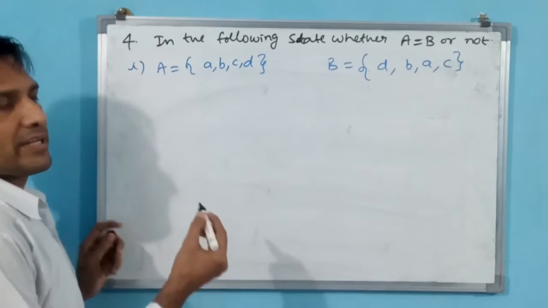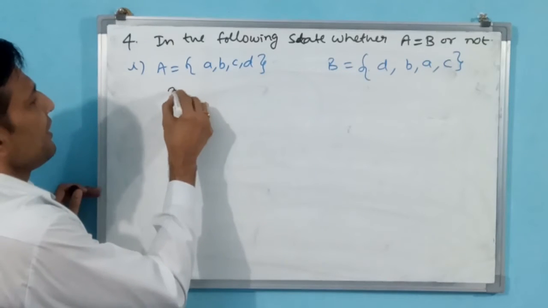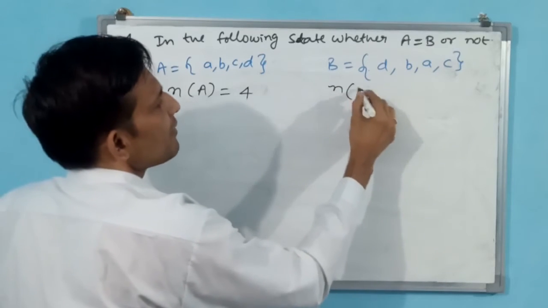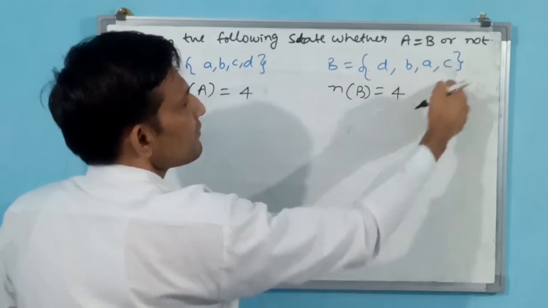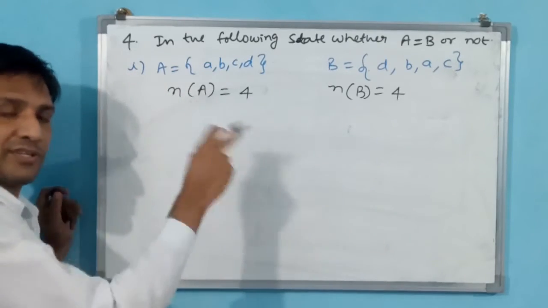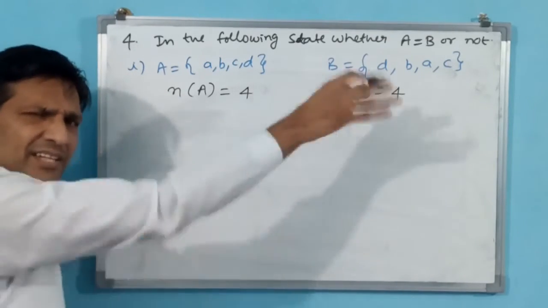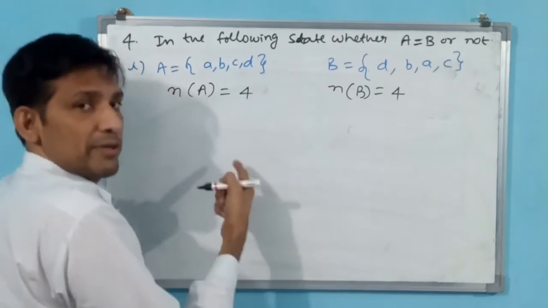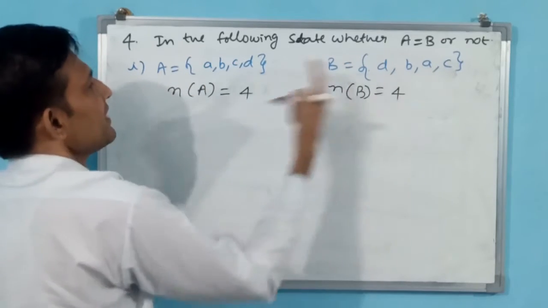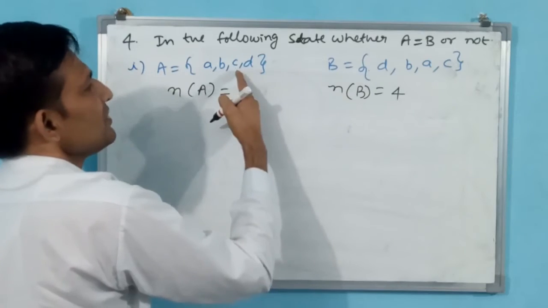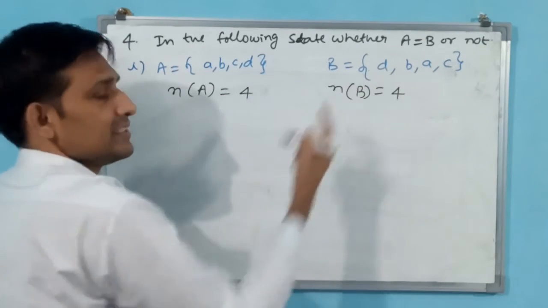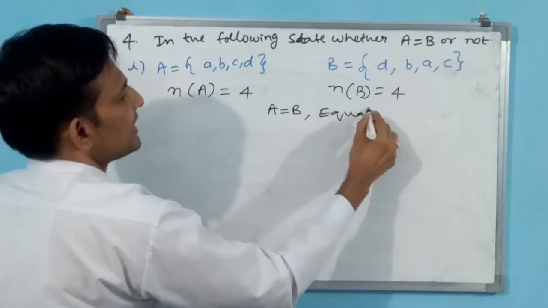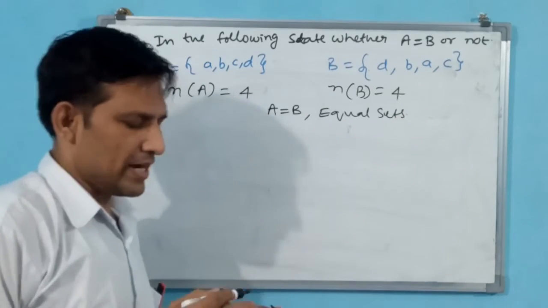First let us see the quantity or number of elements. Number of elements in A is equal to 4: 1, 2, 3, 4. Number of elements in B is equal to 4: 1, 2, 3, 4. If this figure matches, then you see each element. If this figure doesn't match, you do not need to see each element; you have to close the issue: not equal sets. Okay. 4, 4 matched. That is why you have to check: A is there, yes. B is there, yes. C is there, yes. D is there, yes. Then A is equal to B. Equal sets. Like this you have to write.